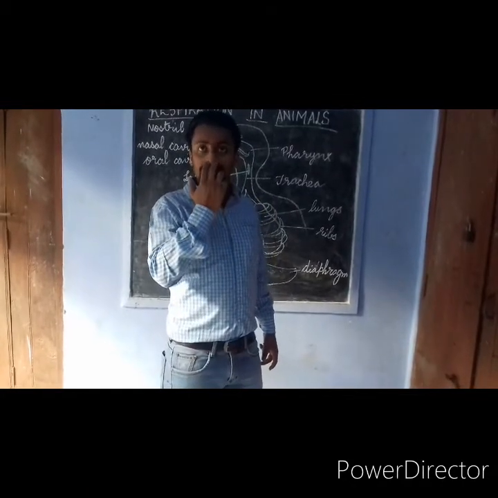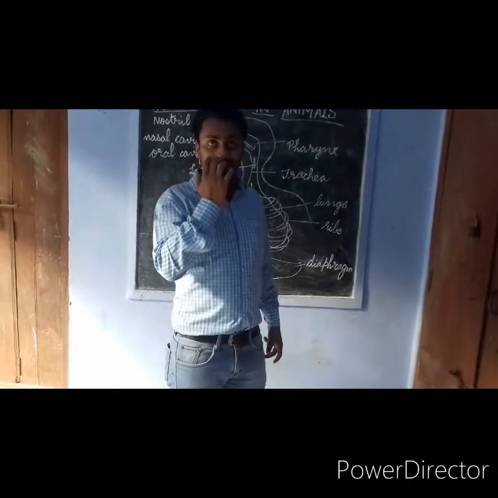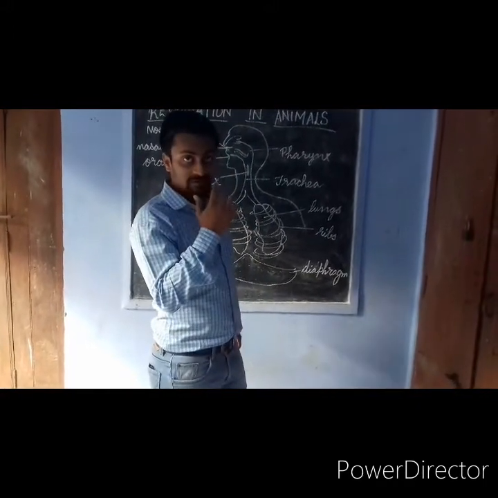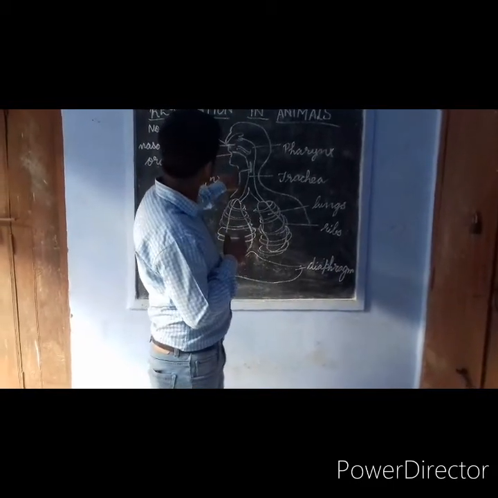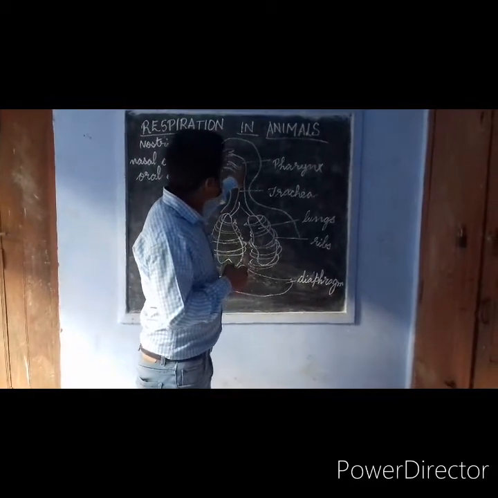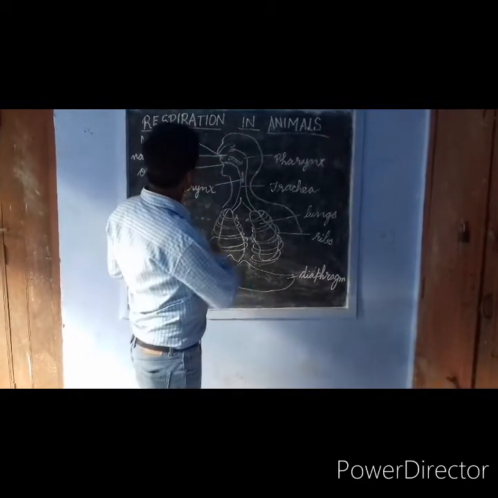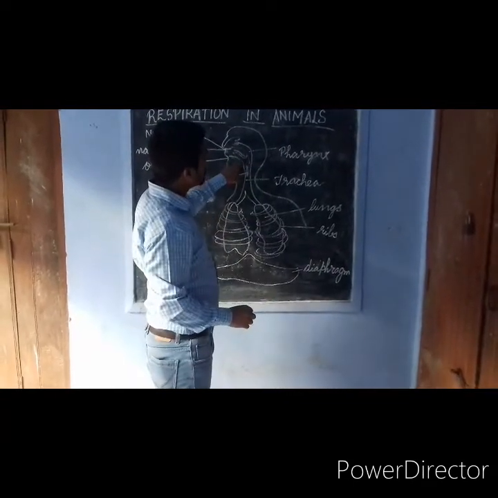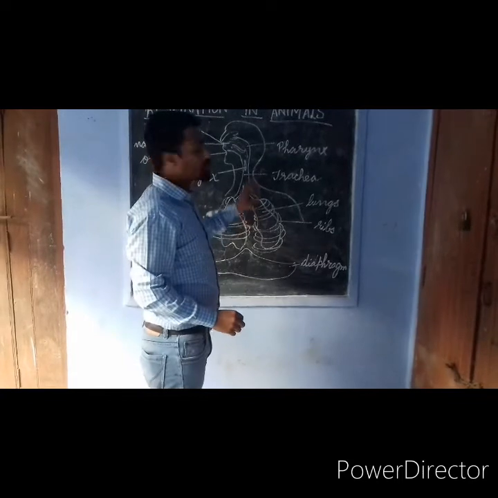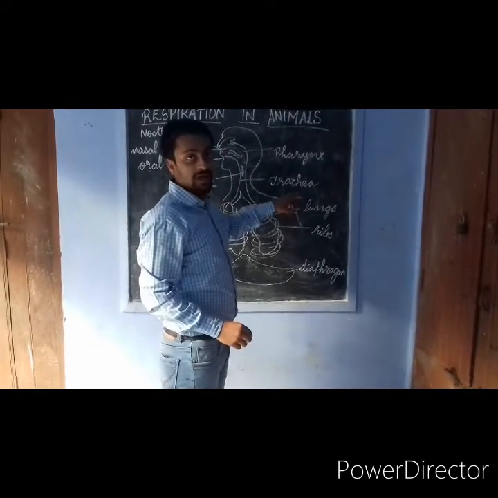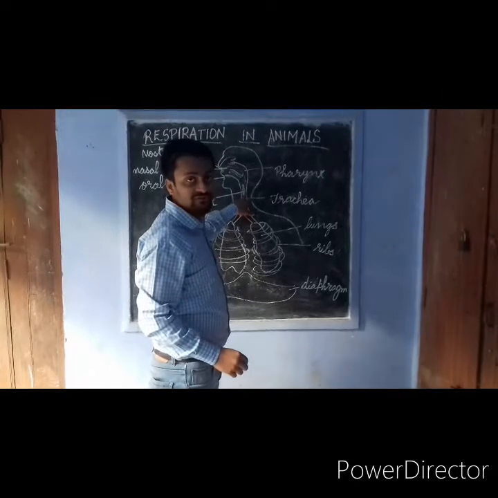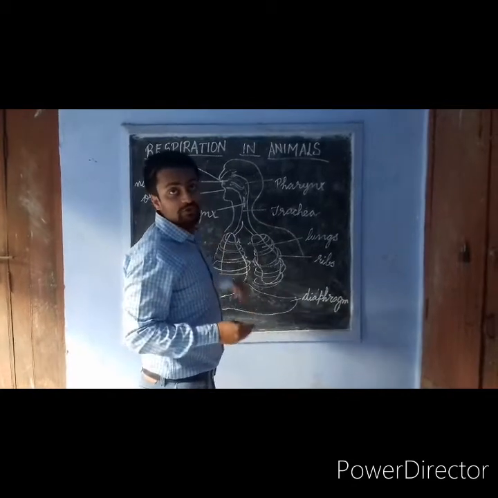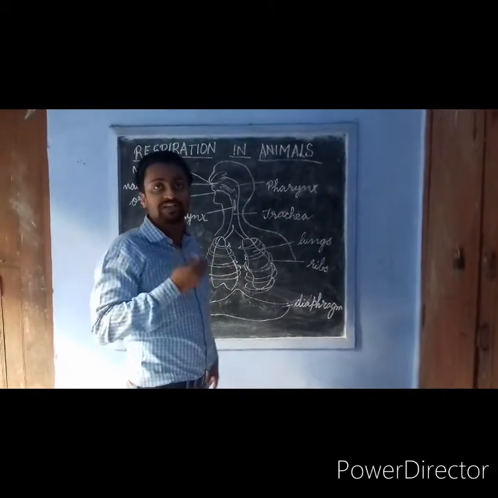As soon as we breathe in, the air enters through our nostrils into a passage called the nasal passage, also called the pharynx. From here, the gas enters into the windpipe, which is also known as the trachea. Above the trachea is a small bony structure, a box, called the larynx, which is also called the voice box, with the help of which we can speak.